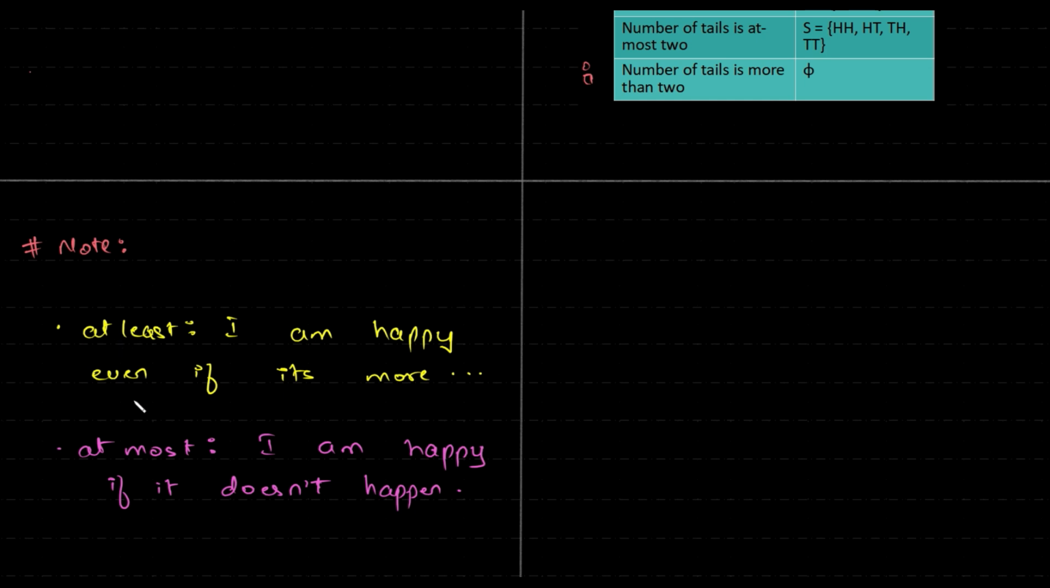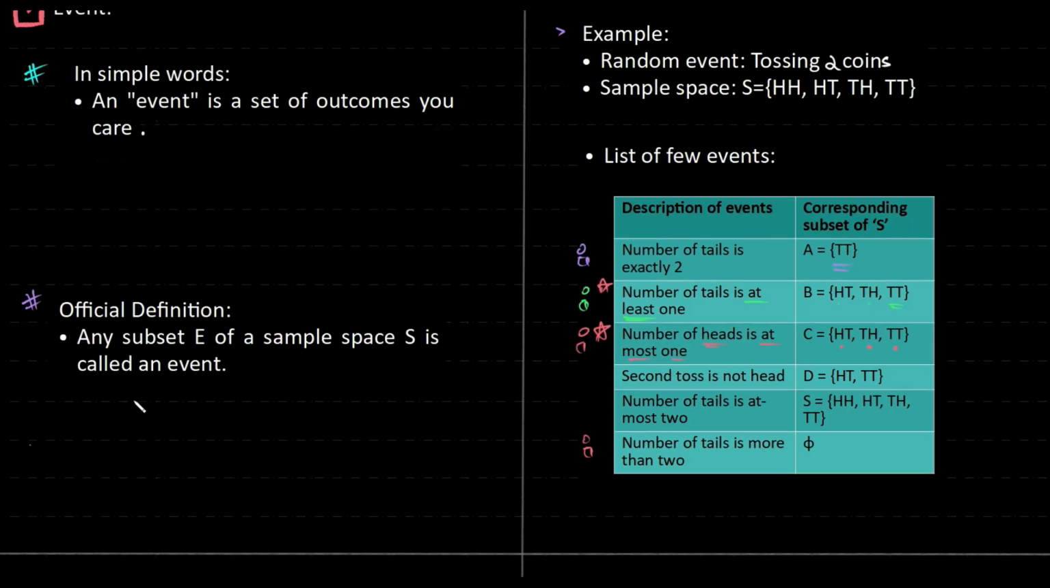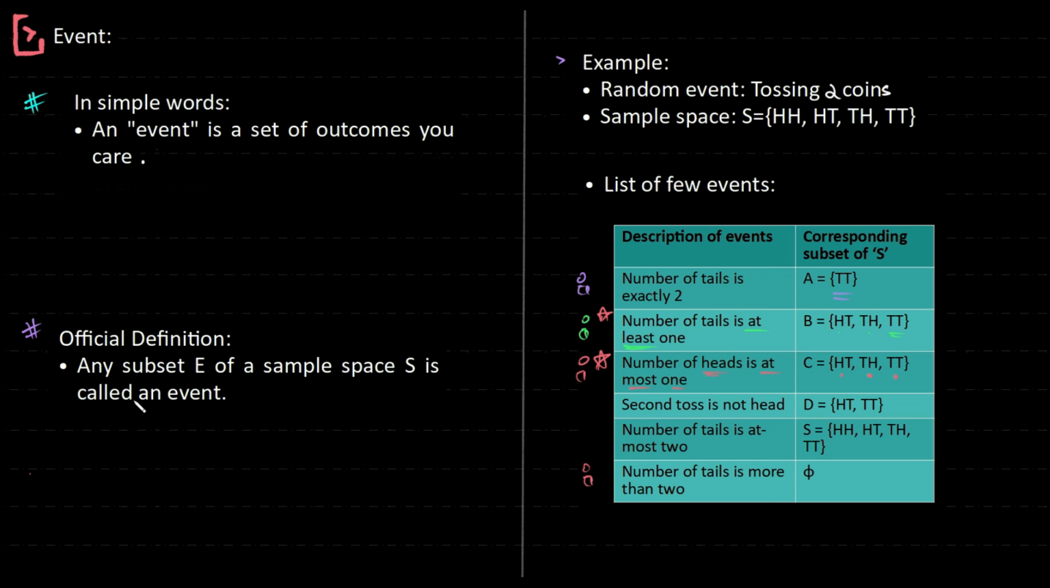At least, I want at least 4 games that we want our team to win. More than that, I'm happy, right? So please understand the language, because most of the time I've seen, in any given grade, you guys get confused with this.